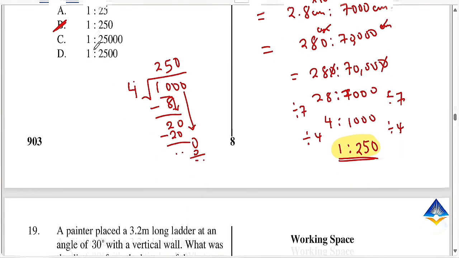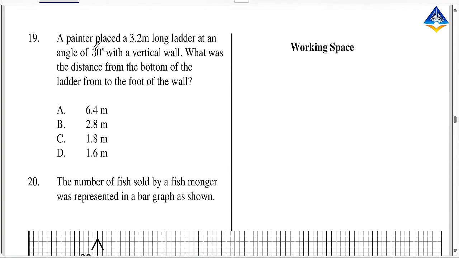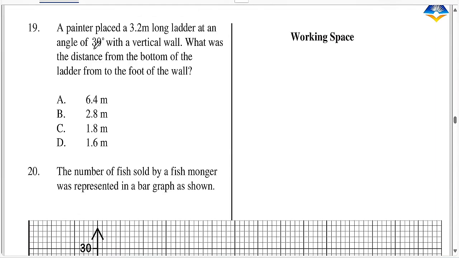So tuendelee. Question 19, and we're close to finishing section A. A painter placed a 3.2 meter long ladder at an angle of 30 degrees with a vertical wall. What is the distance from the bottom of the ladder to the foot of the wall? So I don't know, grade 9 na mapema watu wanafunzwa trigonometry, but all in all, a painter placed a 3.2 long ladder at an angle.